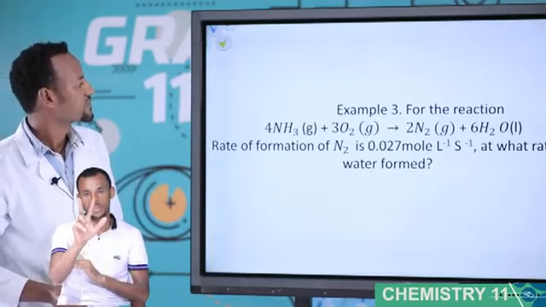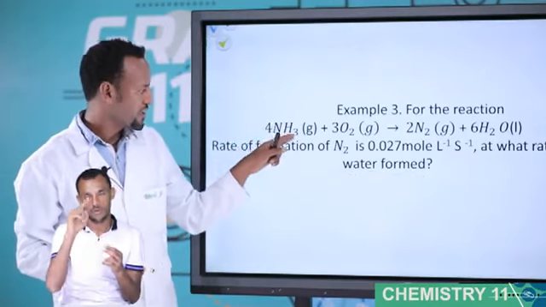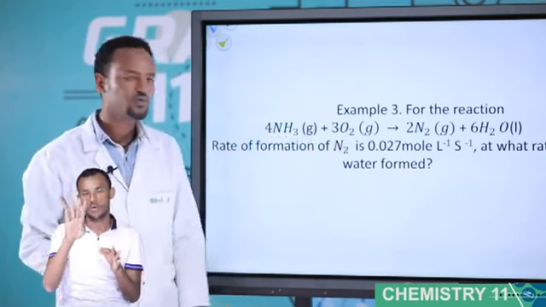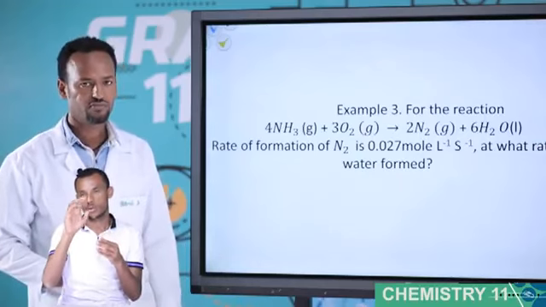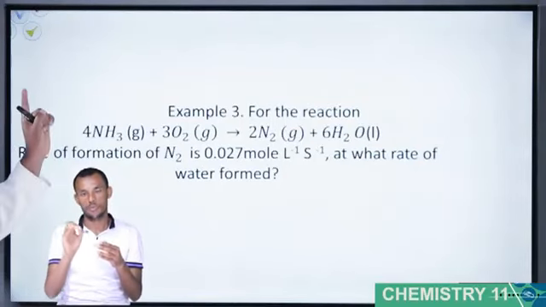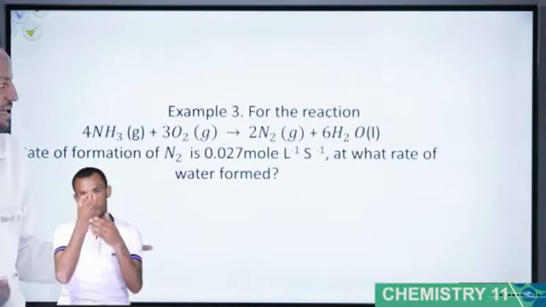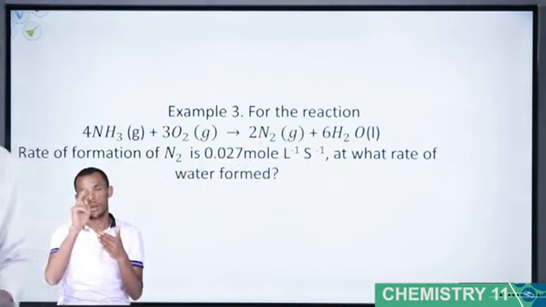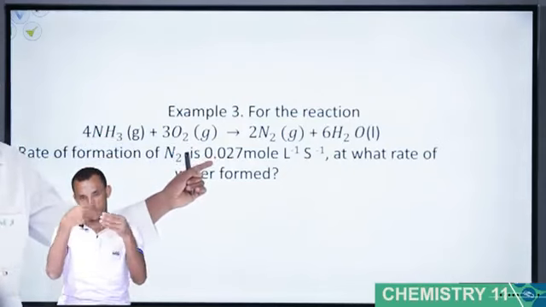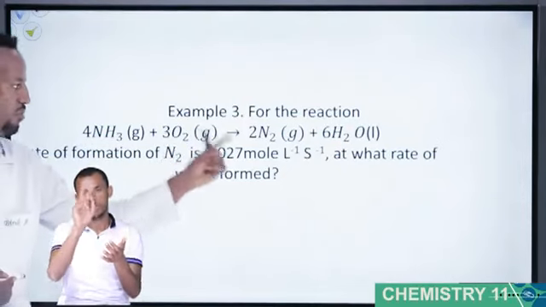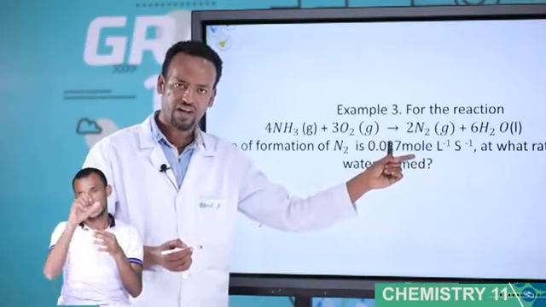Example 3: for this reaction, 4 mole of ammonia reacts with 3 mole of O2. It gives 2 mole of N2 and 6 mole of H2O. What is given? A rate of formation. Formation is important only for products. In this case, the products are N2 and water. The rate of formation of N2 is given as 0.027 mole per liter per second. Why mole per liter per second? Because this is the unit of rates.